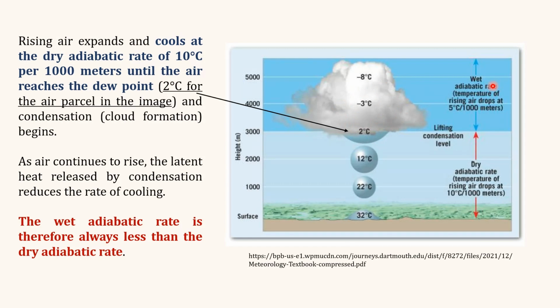So here it is mentioned that, in the wet adiabatic rate, the temperature of rising air drops at 5 degrees Celsius per 1000 meter. So here the wet adiabatic lapse rate is 5 degrees Celsius per 1000 meter. This wet adiabatic lapse rate is always less than the dry adiabatic lapse rate, because the latent heat released during condensation slows the rate of cooling after the lifting condensation level.